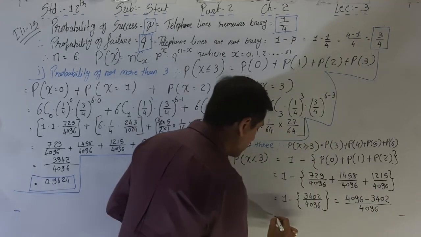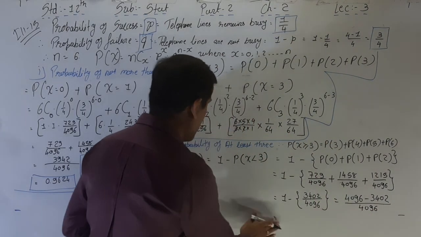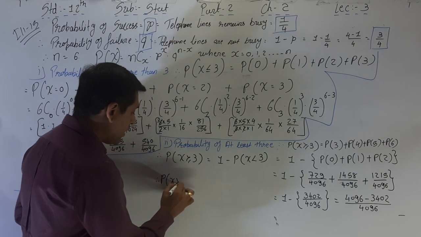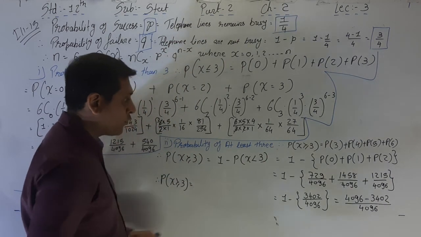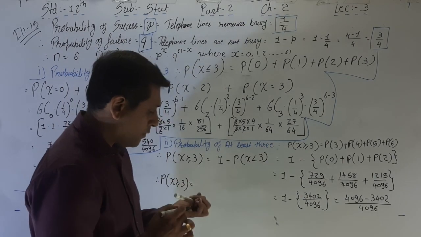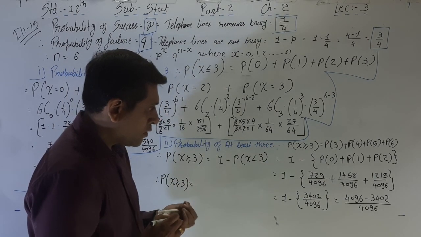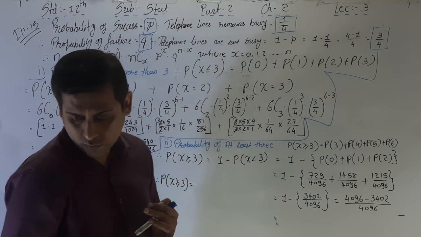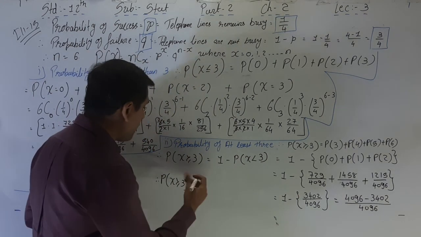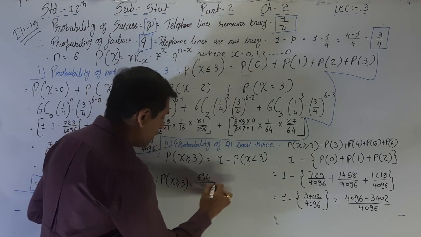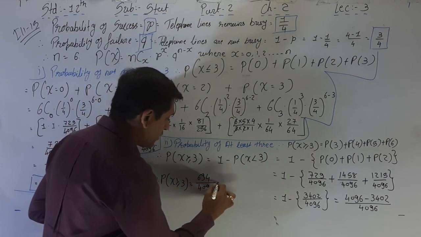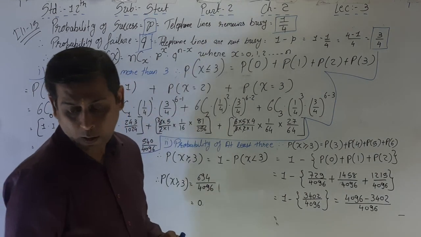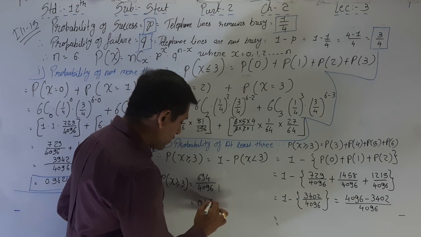So the final answer, here we write down the final answer. Therefore P of x greater than or equal to 3 is equal to 694 divided by 4096, which is equal to 0.1694.